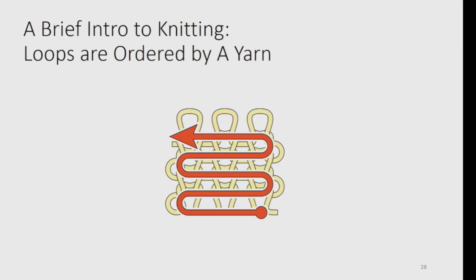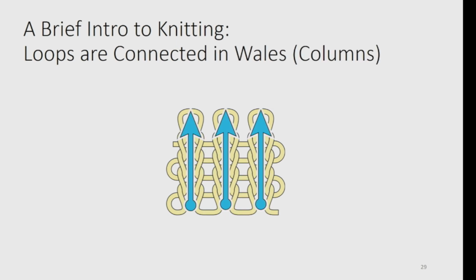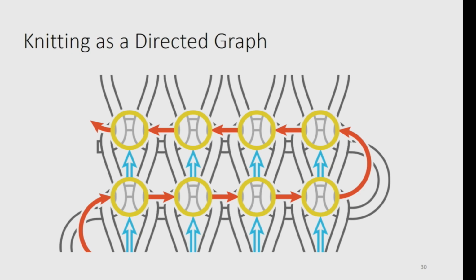And if we make a basic grid of these different loops that are stabilized by one another, we have a knitted structure. And a knitted structure is a linked list of loops called a yarn. Or it's a series of loops that are connected to one another in what we call a knit graph. A knit graph is where each node is a loop, and the directed graph between them is how the loop is pulled through another loop, with this loop-to-loop constraint that all loops must have a child or else they will unravel.